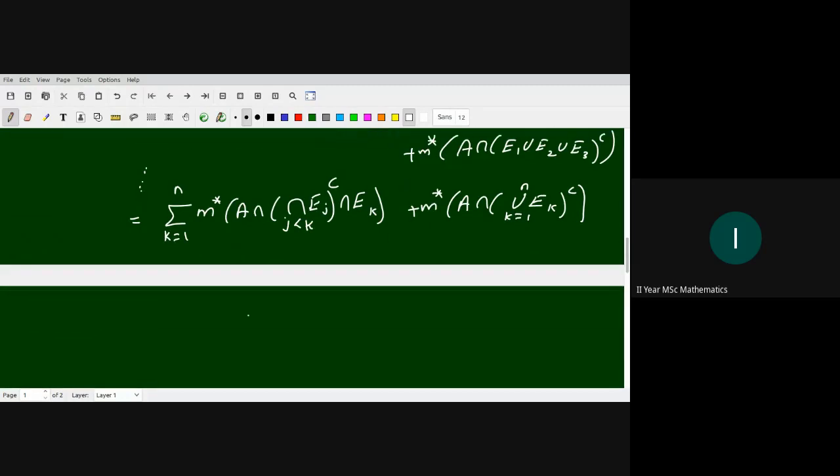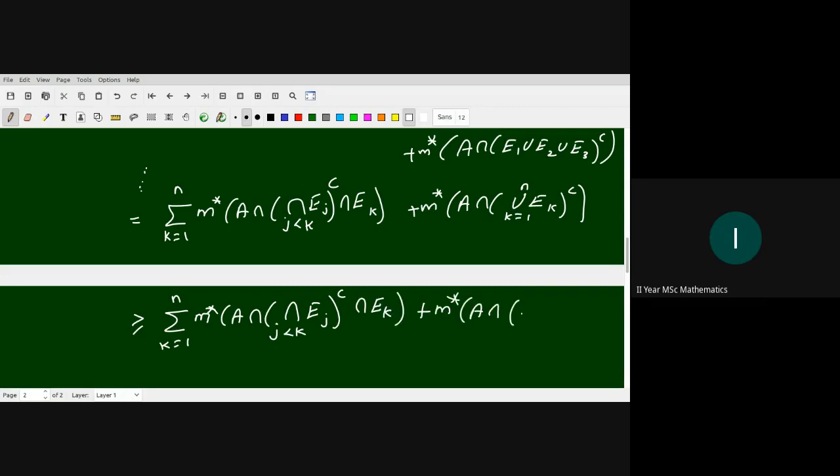Then this is greater than or equal to the first term as it is, summation k from 1 to n of M star of A intersection (union over j less than k of E_j) complement intersection E_k. The last term is replaced by A intersection (union k from 1 to infinity of E_k) complement.